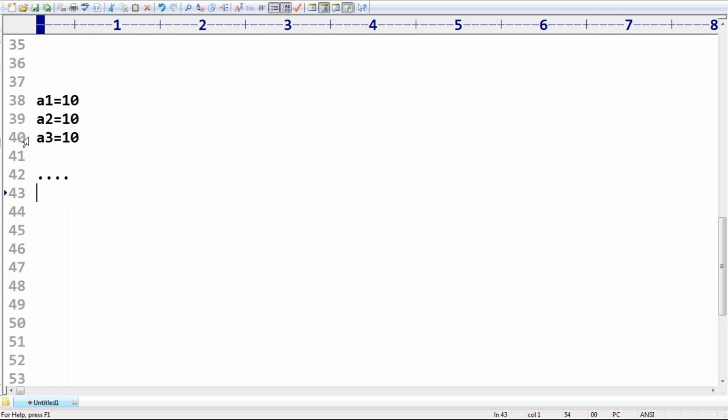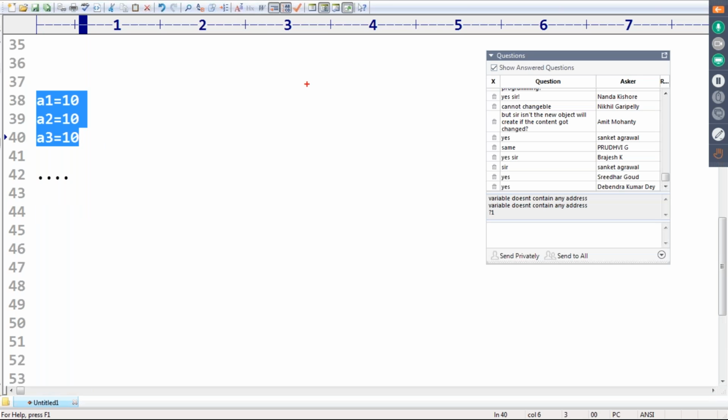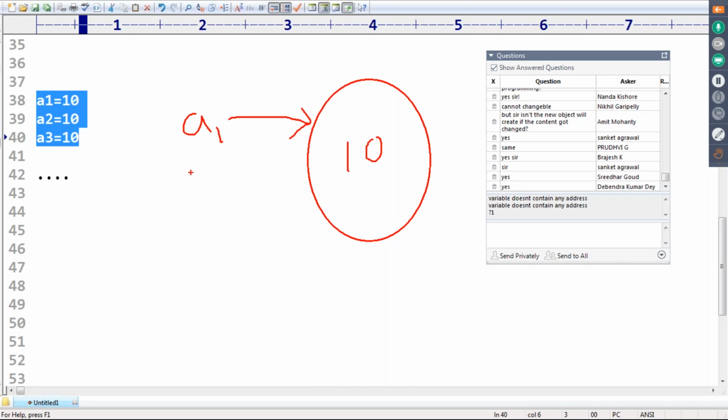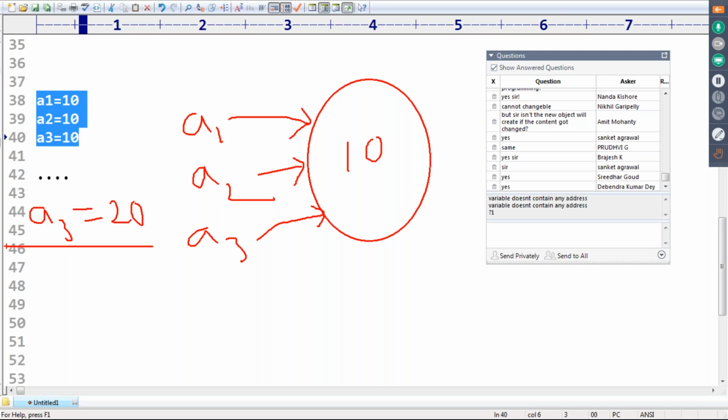First, let me draw up to this point. Have a look once. An object will be created with 10, and a1 points into this. a2 also points into the same object. a3 also points into the same object. Now my question is, after some time, if a3 wants to change its content, a3 is equal to 20, what will happen?